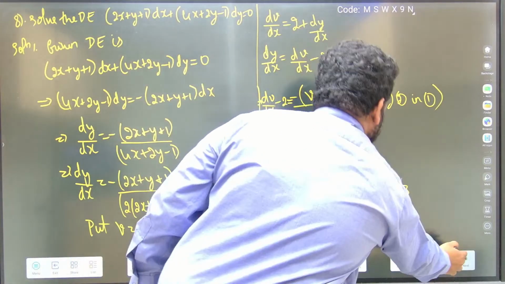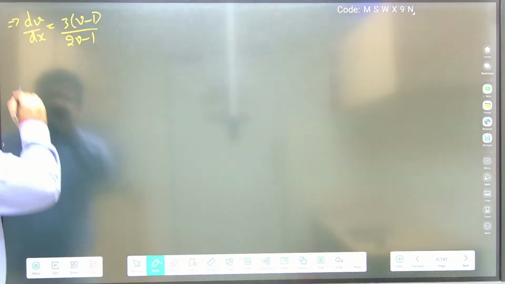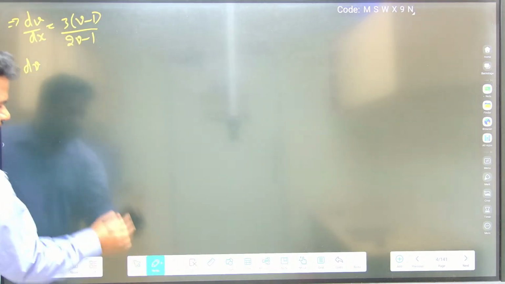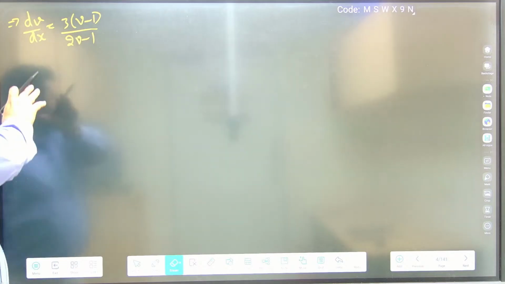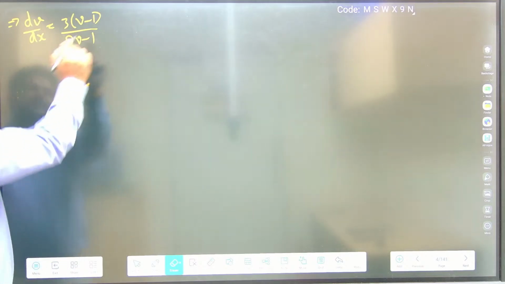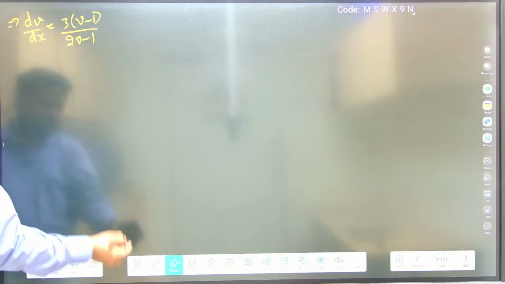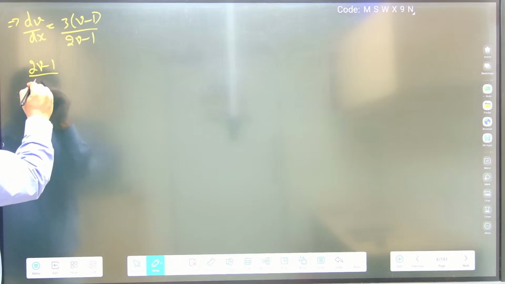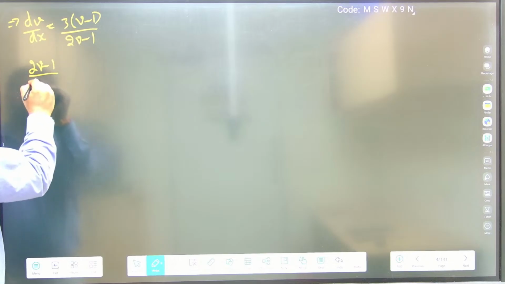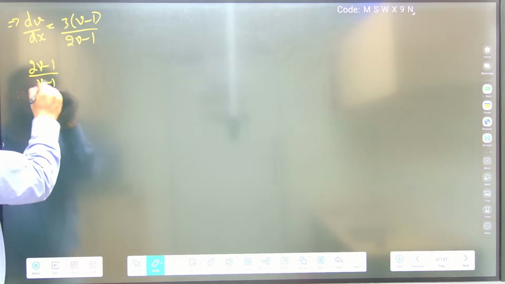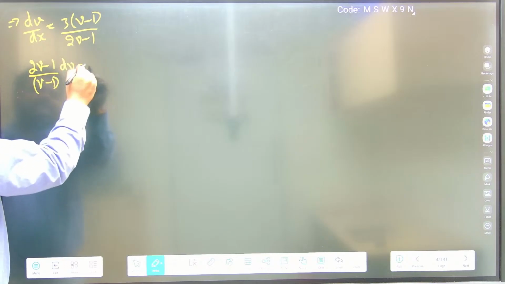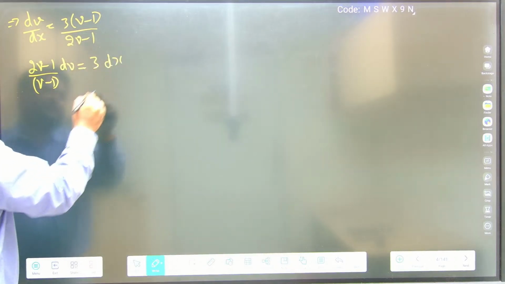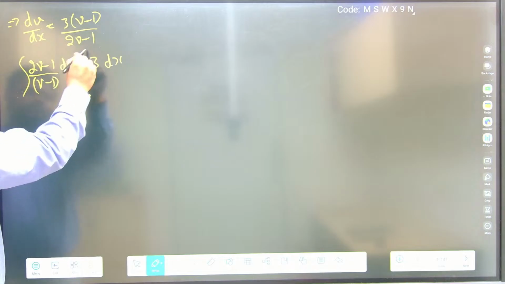Correct? Now let us apply the variable separable method. 2v minus 1, I will send it this side. Variable separable method means all the v terms towards dv, all the x terms towards dx. So this will become 2v minus 1 by v minus 1 into dv, and let this 3 be here itself, equal to 3 into dx. Integrate on both sides.